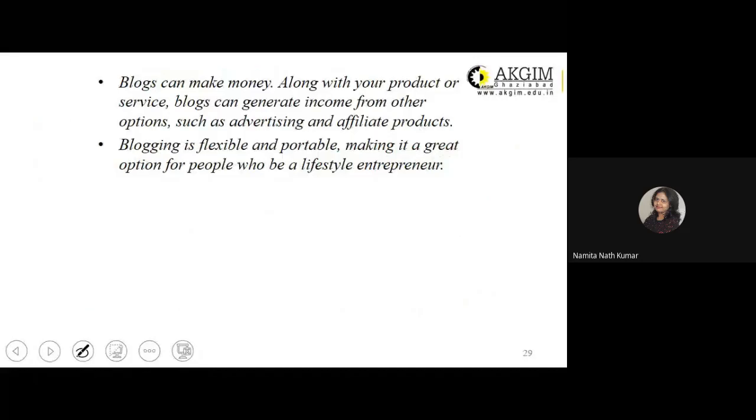Then comes: blogs can make money along with your product or service. Blogs can generate income from other options such as advertising and affiliate products. That means related products, or information on products which can be included as a part of your blog post. And blogging is flexible and portable, making it a great option for people to be a lifestyle entrepreneur.